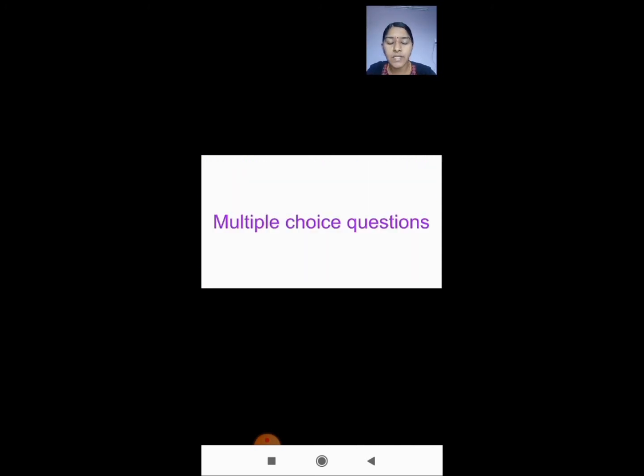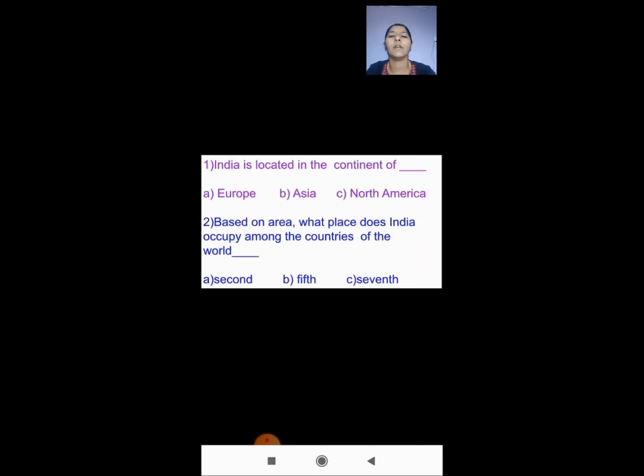Then we are going to discuss the multiple choice questions again. India is located in the continent of, you have to give me the answer because we have already discussed it, right? It is B, Asia. Very good. The second one, based on area, what place does India occupy among the countries of the world?